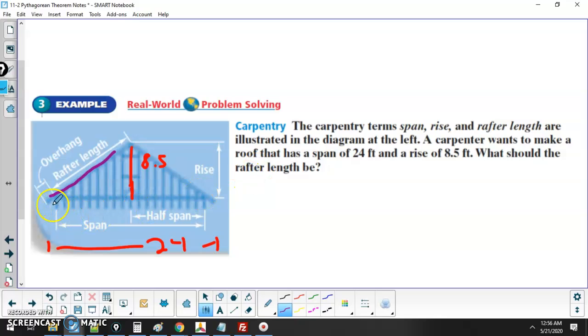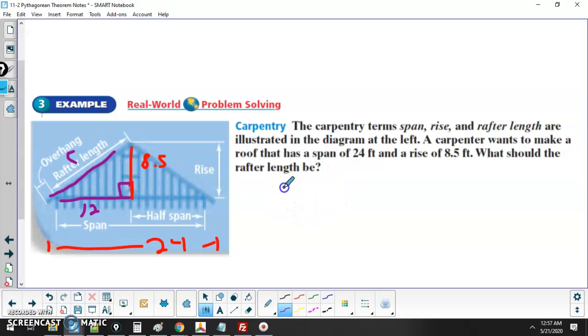It looks like we have a right triangle here, and the rafter is going to be c. Now you might be tempted to say we have 24 squared, but not right. You want to use half of 24 because this triangle here is a right triangle. This whole way across is not going to be a right triangle in most cases, so you have to make it into a right triangle.